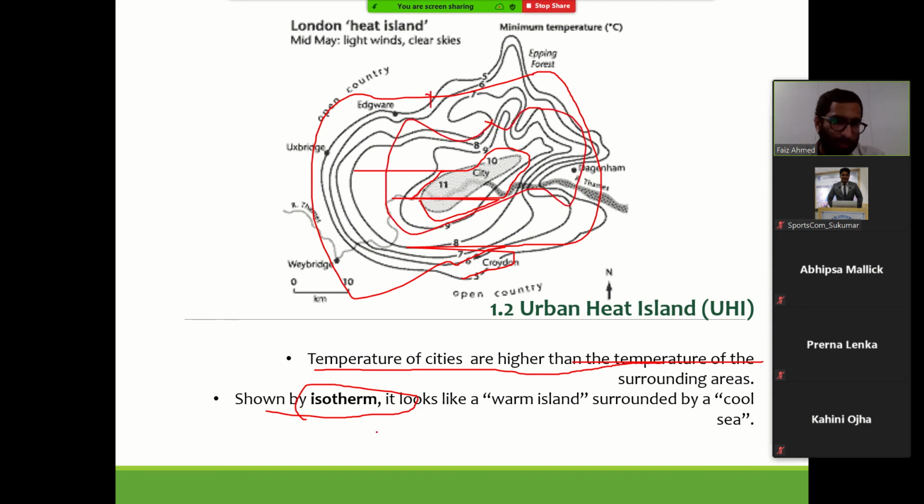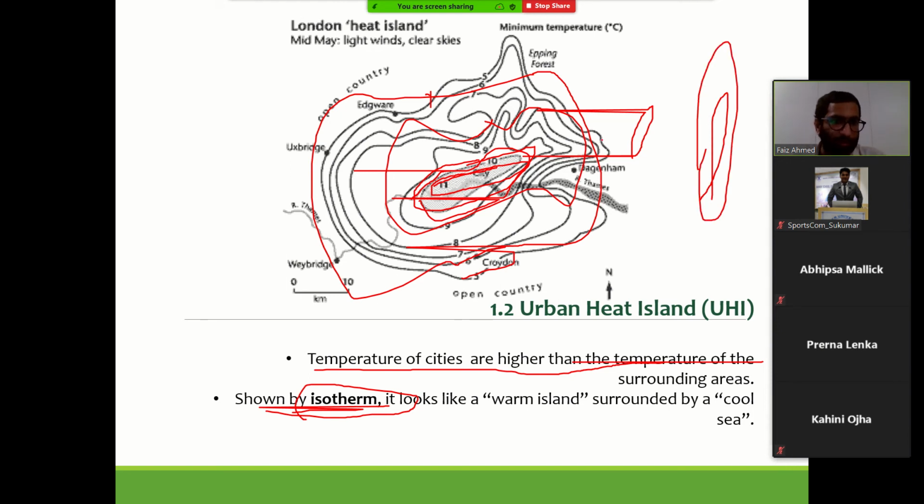Similarly, in heat or in climate studies also, the temperatures are mapped in the form of contours called isotherms. Okay, so each curve determines one isotherm, one island. Okay, and we will have a series of such islands being created.